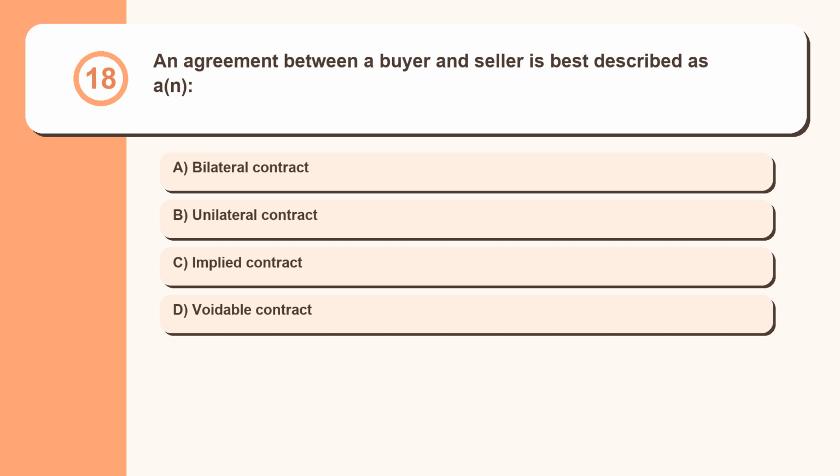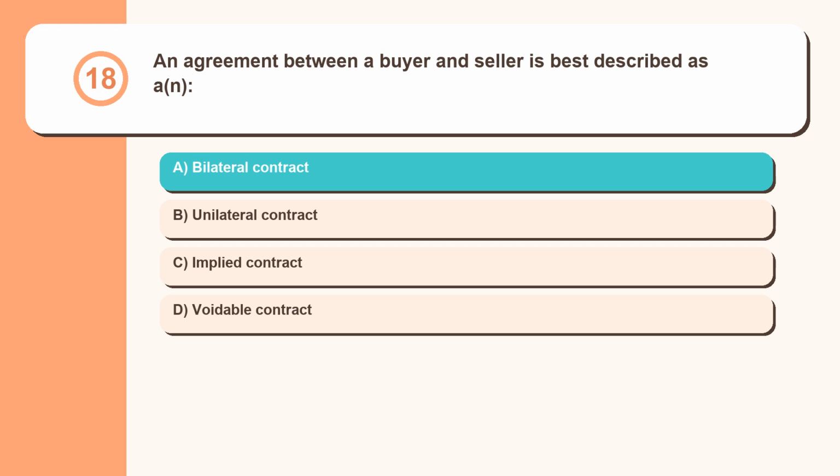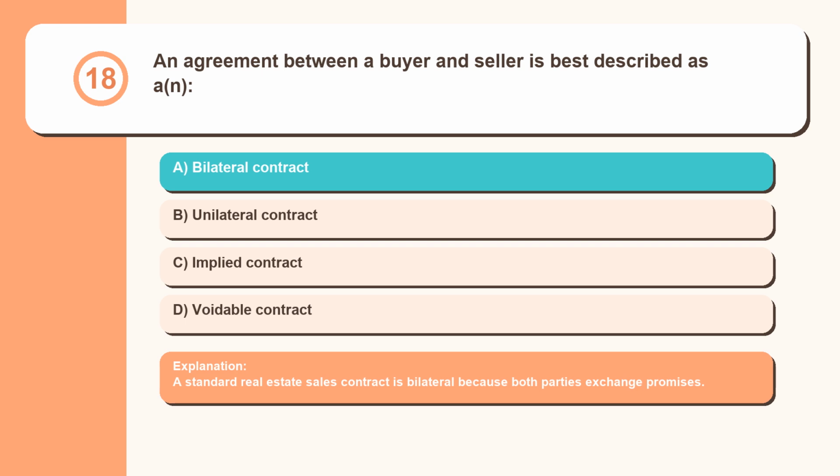Question 18. An agreement between a buyer and seller is best described as a bilateral contract, unilateral contract, implied contract, voidable contract. A standard real estate sales contract is bilateral because both parties exchange promises.